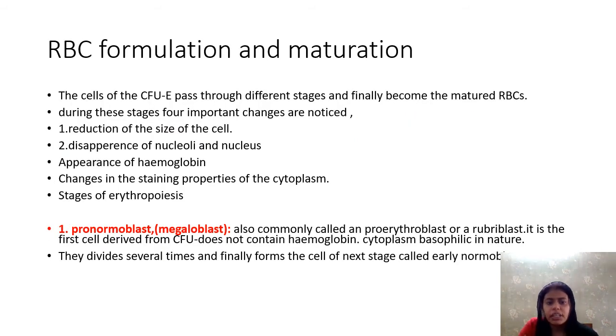RBC formation and maturation. Now we are going to discuss the process which particularly involves erythropoiesis. The CFU-E, colony forming units erythrocytes, pass through different stages and finally become mature RBC. During these stages, four important changes are noticed. When it becomes a mature RBC, the following four important changes are noticed in it.